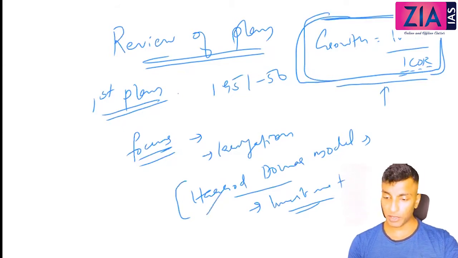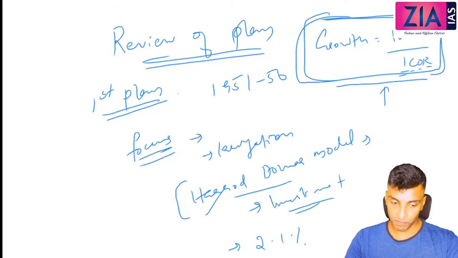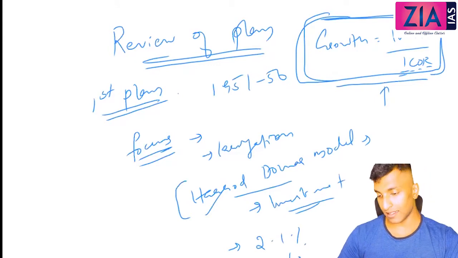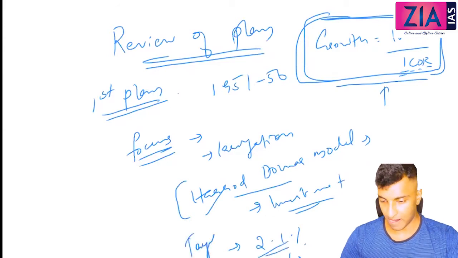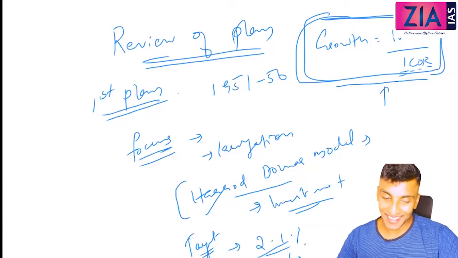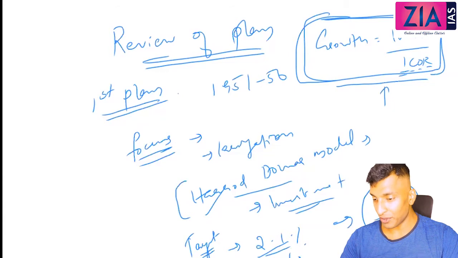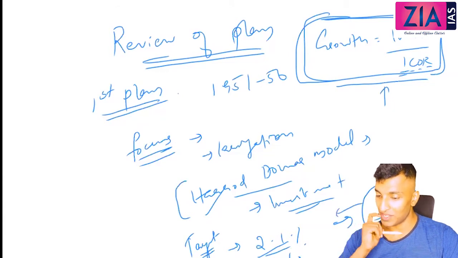So target of economic growth, just write target. Target was 2.1%. The growth target was 2.1%. Is that high or low, this target? Without comparing anything, how can you say? You can compare with the last 100 years. You know, in the last 100 years it was not even 1%. So almost stagnant.